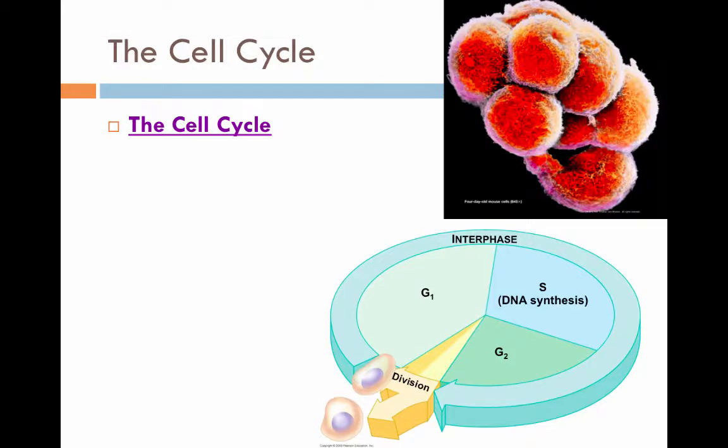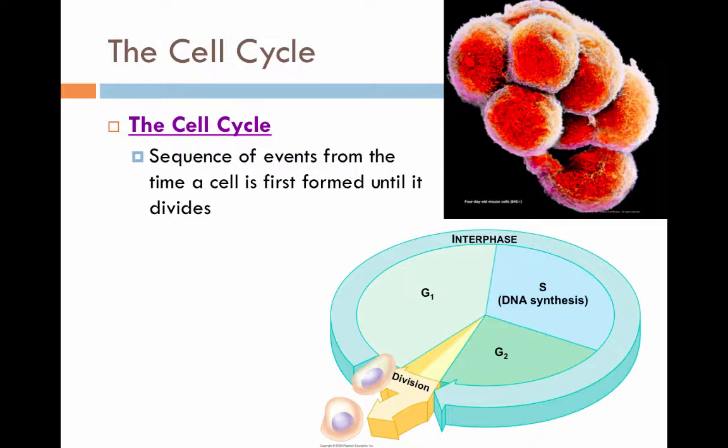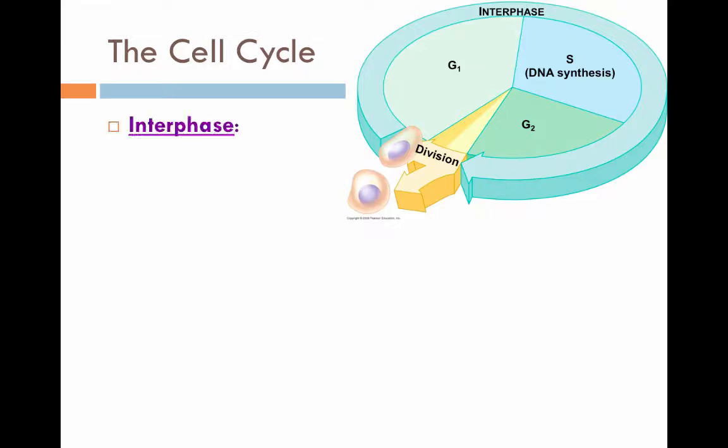Alright, so how does a cell actually divide? Well, like you and me, it has a life cycle. We just happen to call it a cell cycle. The sequence of events from the time a cell is first formed until it divides. The cell spends most of its life in a stage called interphase. Interphase is like your childhood. You pretty much just hung around your house and grew. This is what our cells do during interphase.